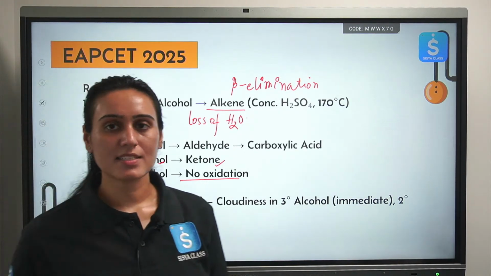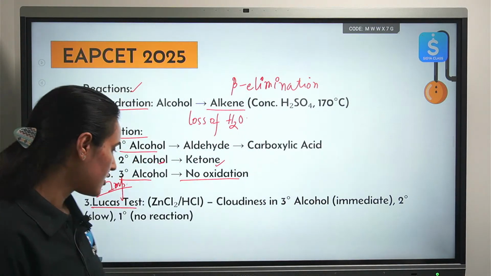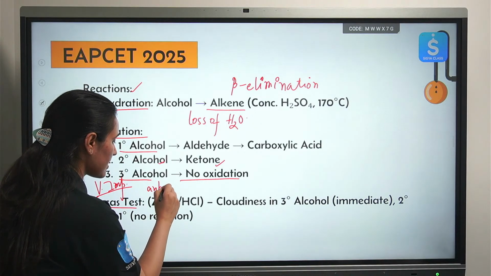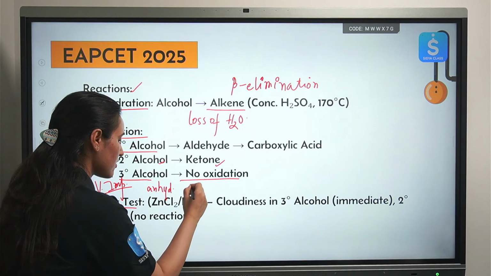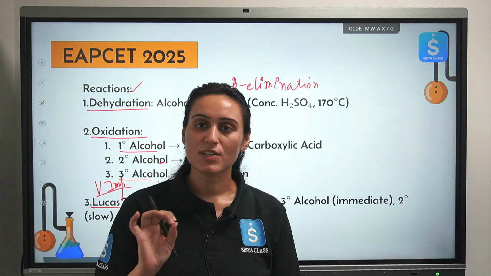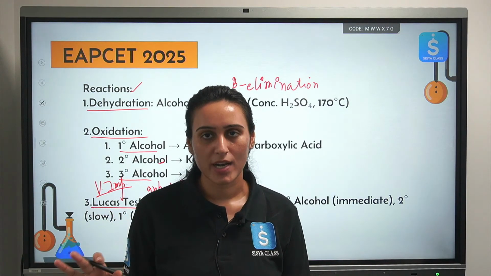First of all, they will ask you which one of the following is your Lucas reagent. So you should know that. Anhydrous zinc chloride and concentrated HCl, this is your Lucas reagent. You should know the reagent first of all. Then you should know the use of Lucas reagent. It is used to distinguish between primary, secondary and tertiary alcohol.